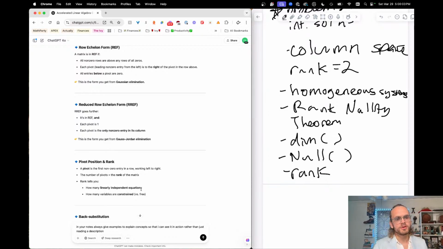So pivot is the first non-zero entry in a row, working left to right. Yep, remember that. Number of pivots equals the rank of the matrix. Oh, cool. Rank tells you how many linearly independent equations you have, and then how many variables are constrained versus free. So that's another key term I'm going to write. Constrained versus free variables.